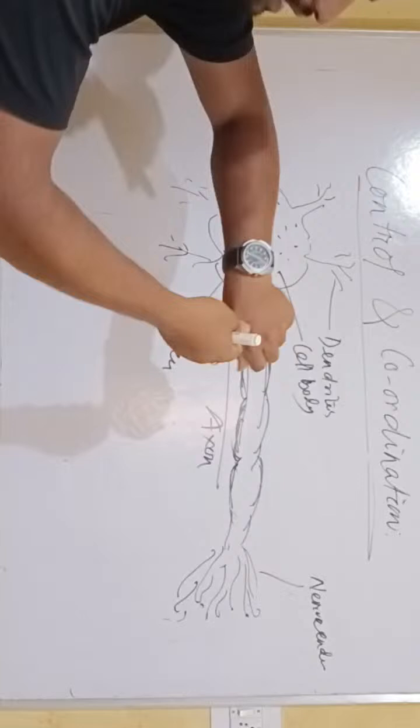So below the skin, the sense organ, the receptors are present, and the receptors connect to one neuron cell, then another neuron cell, another neuron, right up to the spinal cord and the brain. That is why the message or stimulus is conveyed to our nerve system through the neuron cells in the form of electrical impulse.